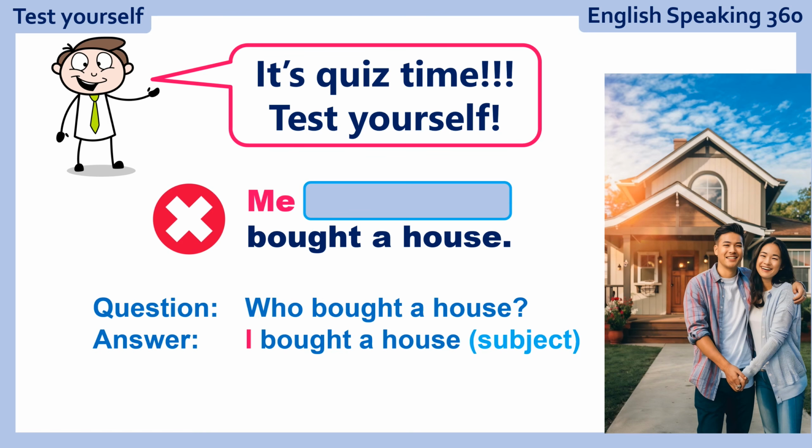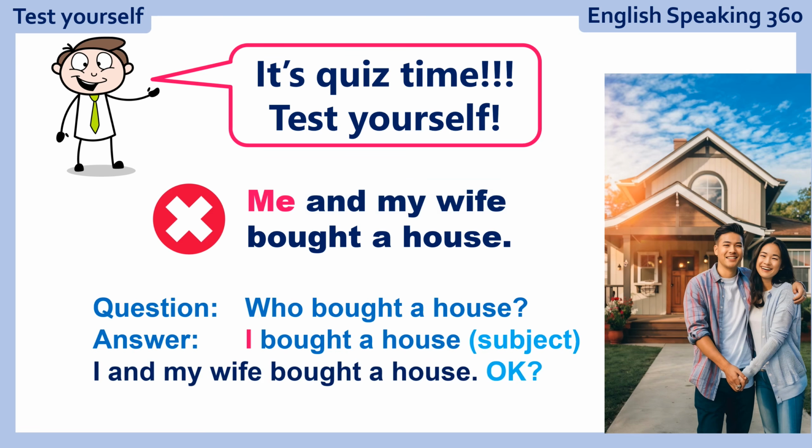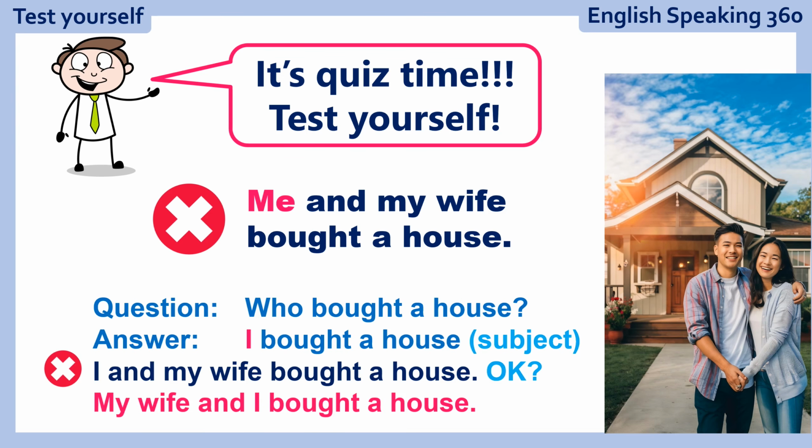Now, you can remove the second part, my wife, and it becomes me bought a house. It doesn't work. Now, I and my wife bought a house. Is that okay? No, of course it's not okay because you have to say my wife and I bought a house, and that is the right answer.